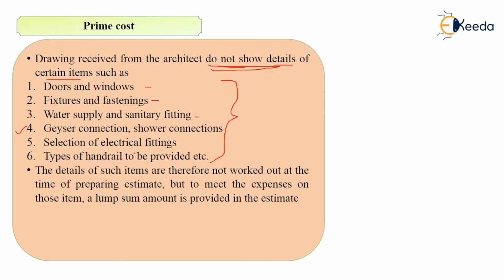So the details of such items are not worked out at the time of preparing the estimate, but to meet the expenses on those items, a lump sum amount will be provided in the estimate, and that amount is nothing but your prime cost.